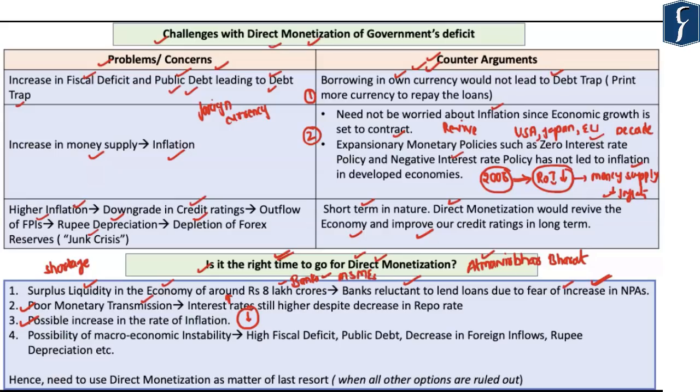There is a possibility of the macroeconomic stability of the Indian economy being affected adversely in future. For example, direct monetization, as discussed before, could lead to a higher fiscal deficit, higher public debt, a decrease in foreign inflows, and rupee depreciation. So undoubtedly, direct monetization of the government's deficit is a good option before the government of India. However, such an option should be exercised as a matter of last resort.